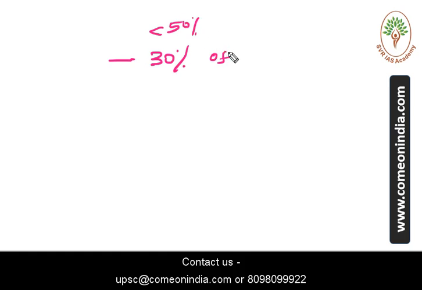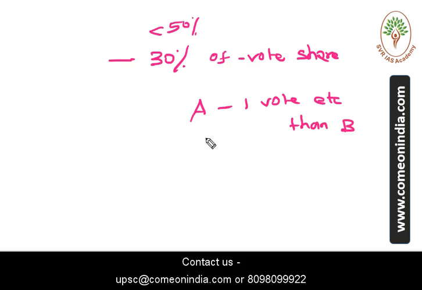That means a candidate who secures one vote more than the second candidate will be declared the winner, even if the winner gets a low vote share, less than 50%. In some cases, even a candidate who secures 30% of the total votes polled is declared the winner because he secured at least one vote more than the second candidate. This is the first past the post system followed for parliamentary and state legislative assembly elections.